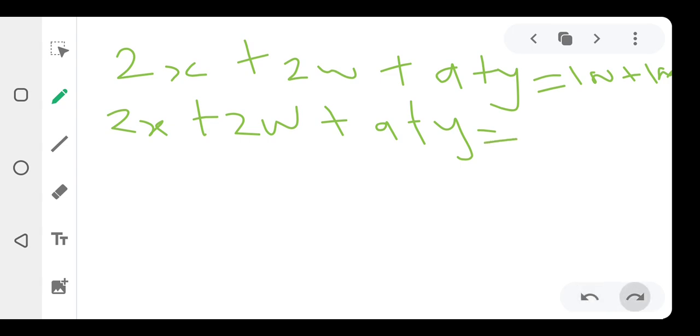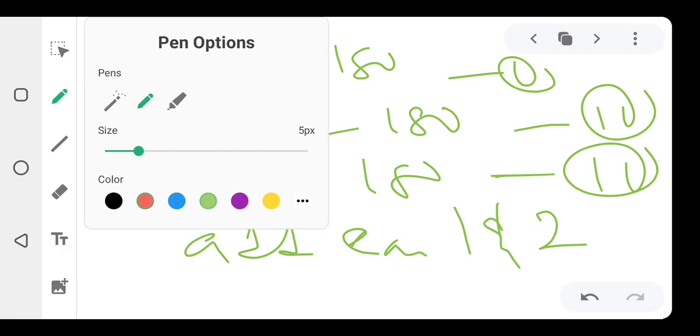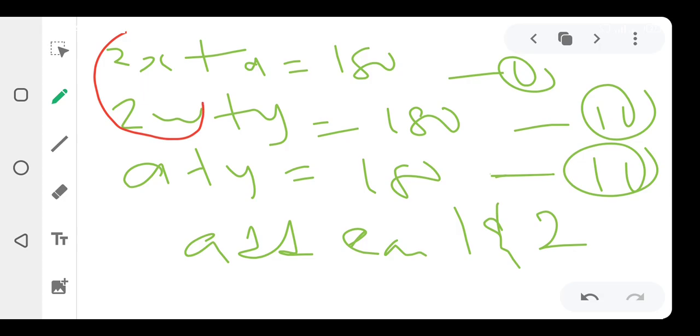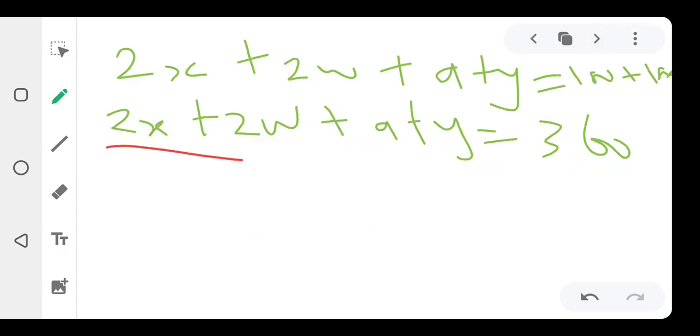Oh, that's not what I wanted to do. Alright, you see, I added this one together. Let's just quickly go back to it. So 2x plus 2w plus a plus y, and 180 plus 180. So that's what gave us this.